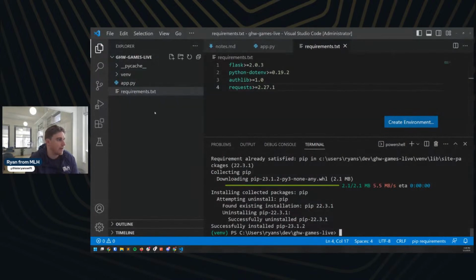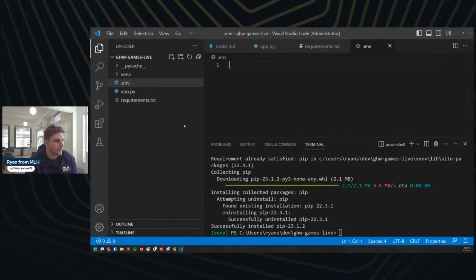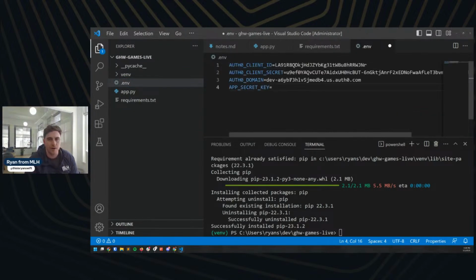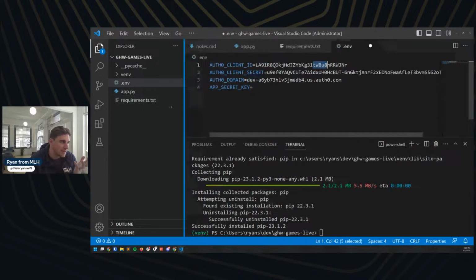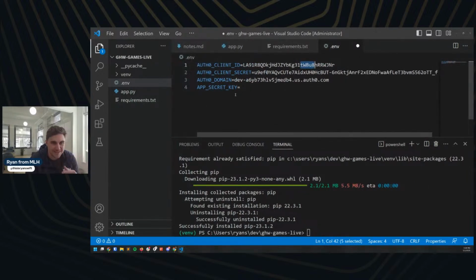Cool. I'm going to come back here, and I'm going to make a new file, and this is going to be called .env, right? And this is just going to store a dot environment, like these are variables that you want to save. You want to have access to them in your application, but you don't want them to be public. So these secrets up here, these should not be things that you share with other people. Again, we're doing a tutorial here. I'm not really worried about the security, but it's something to be mindful of in the future.